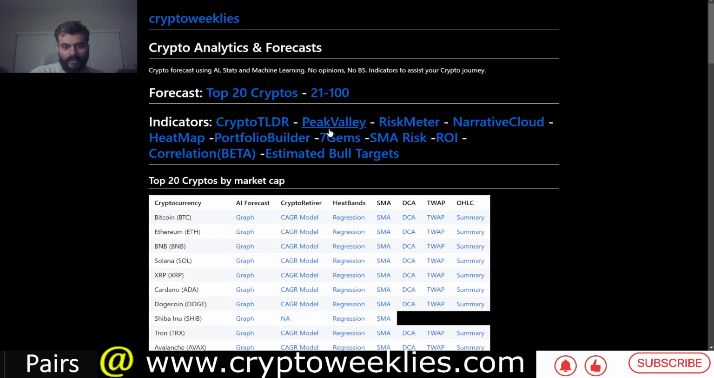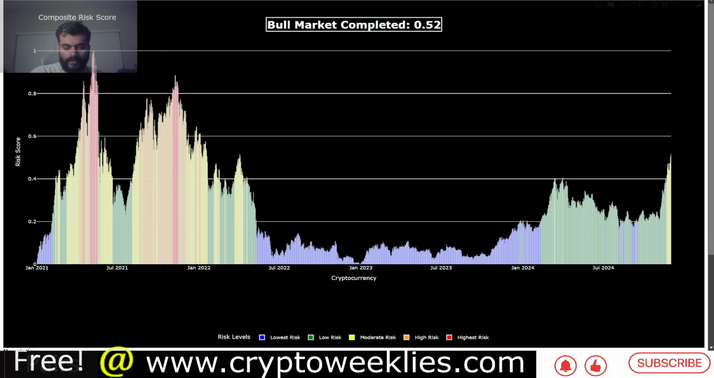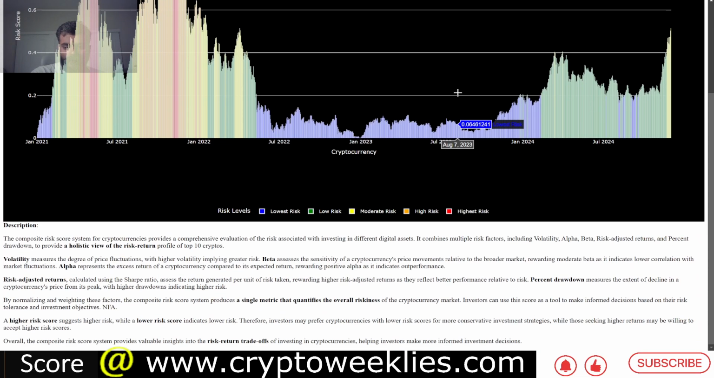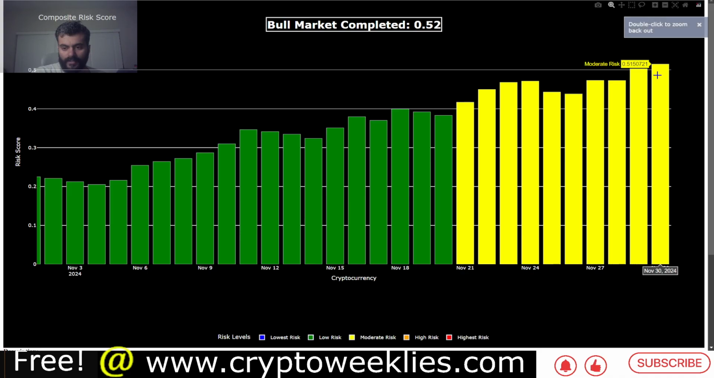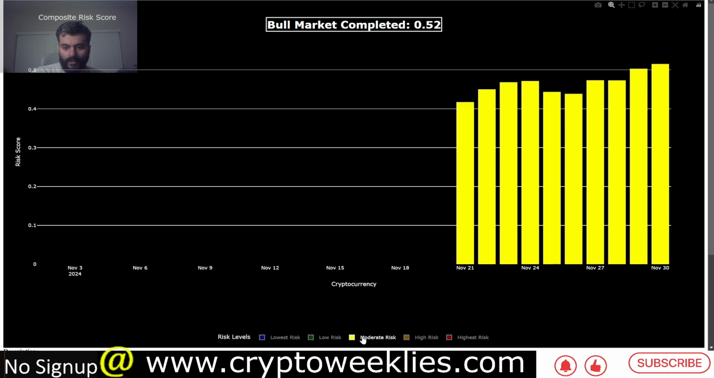And if we were to analyze how far we are in terms of a bull run peak, per this analysis about 52%, or we are halfway through the bull market. This takes into consideration how the top 100 cryptos are doing by market cap. Are they rallying a lot? Are they, based on their historical alpha as well as volatility beta and risk adjusted returns and percent drawdown? This is how we estimate if the market is too overheated or cooled down. Right now this market is representing this moderate risk in this yellow color code.